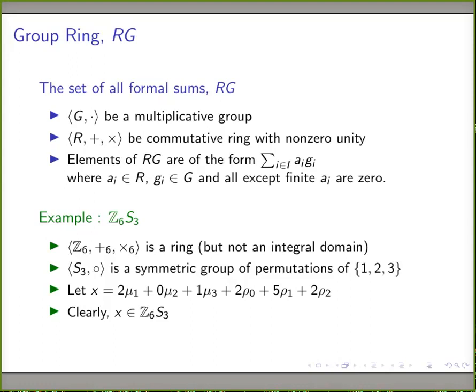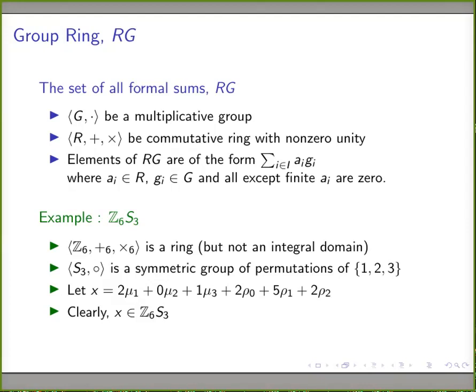So this is a finite sum. And we call it a formal sum because this is of the form of a sum, but most of the times we are not going to add the terms of this series, a_1 g_1 plus a_2 g_2. We are not going to add these two terms most of the times. Therefore, we call it a formal sum. It looks like a sum, but we are not going to add.